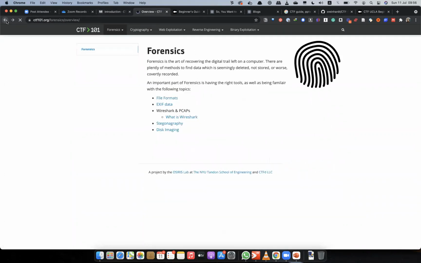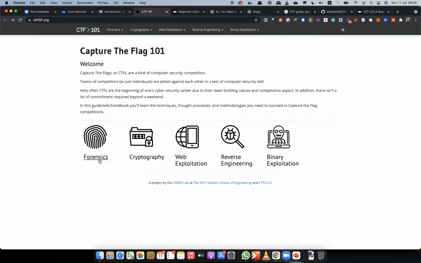Let me show you a list. Forensics, crypto, web exploitation, reverse engineering, binary exploitation. I think you have learned almost all these things, probably not forensics, but the other things you have learned. Apart from that, of course, you can talk about the management side of cyber, GRC, governance, risk and compliance, as well as the cooler side of the dark web, dark stories, darknet, and so many other cooler topics.